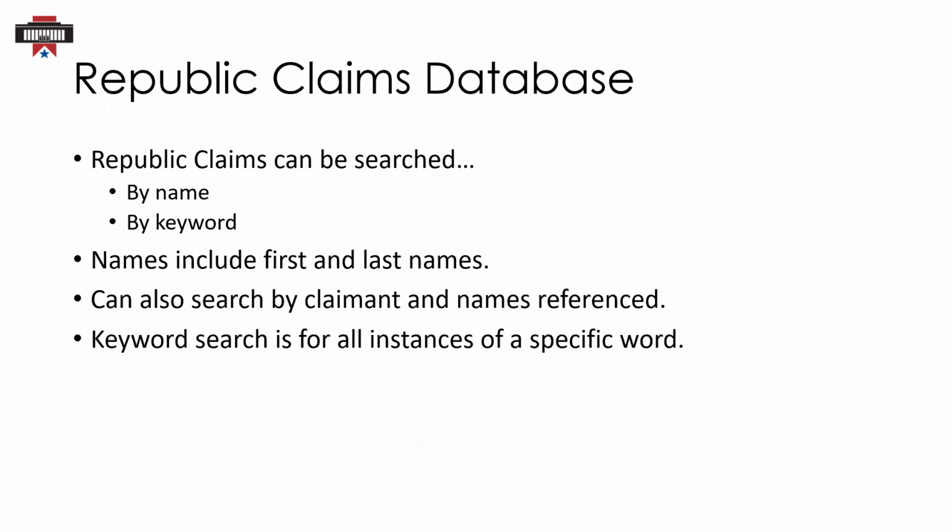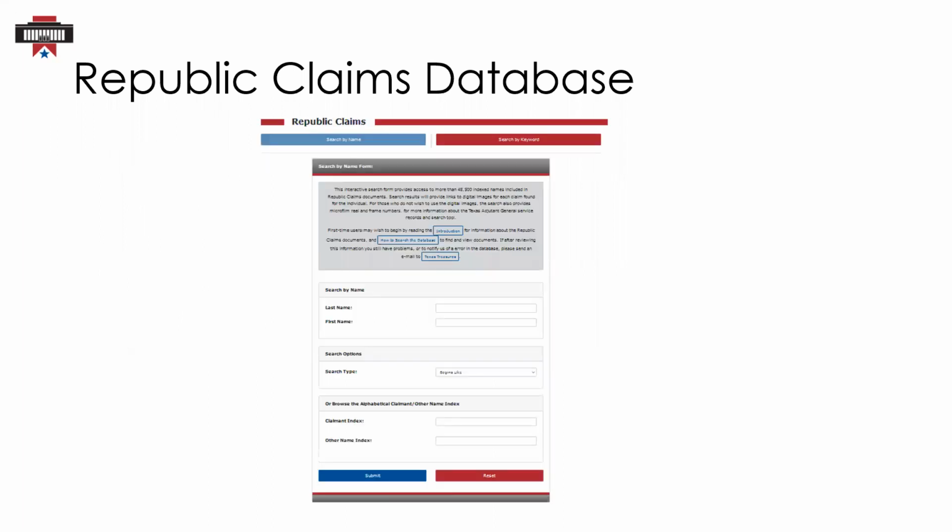Republic claims can be searched by name or keyword. They can also be searched by the names of claimants and individuals who are referenced in the claim. Names include first and last names. You can also search the claimant or the names referenced. Now we'll walk through a sample search. We're going to search for Susanna Williams.